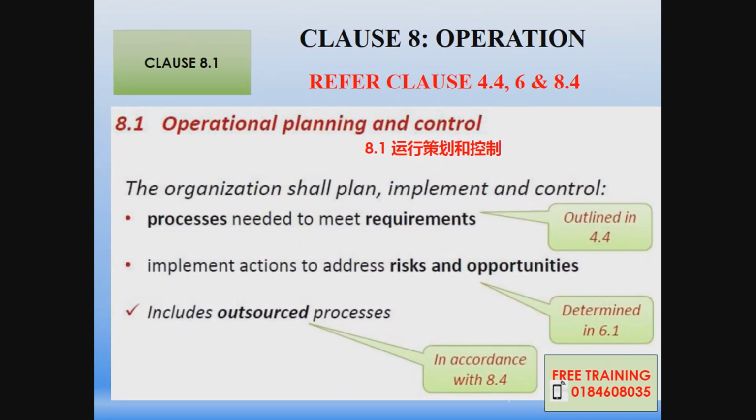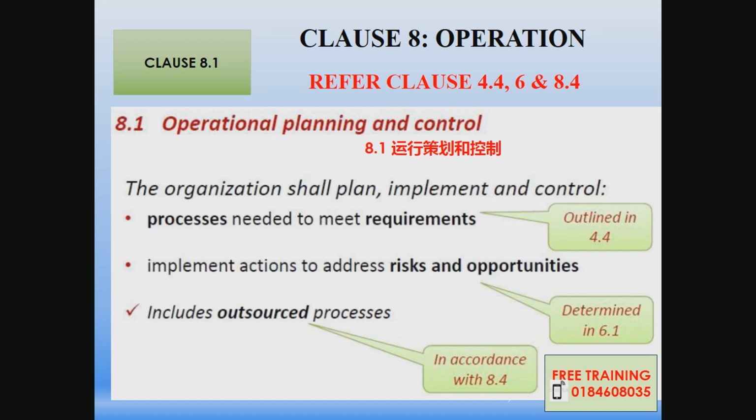So 8.1, the operation planning and control. For this, normally it is planning, BMC, purchase material control. The organization should plan, implement, and control the processes needed to meet requirements.